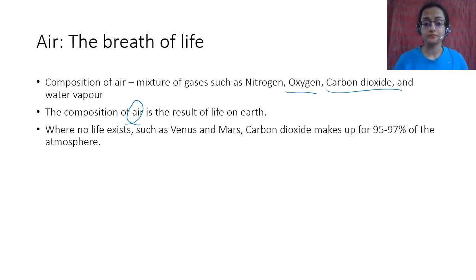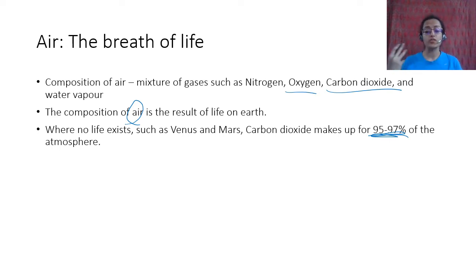Where no life exists, such as Venus and Mars, carbon dioxide makes up 95 to 97% of the atmosphere, right? Life never existed there. Even on Earth, carbon dioxide was the major constituent of the atmosphere initially, but after photosynthesis started occurring, oxygen was given out.